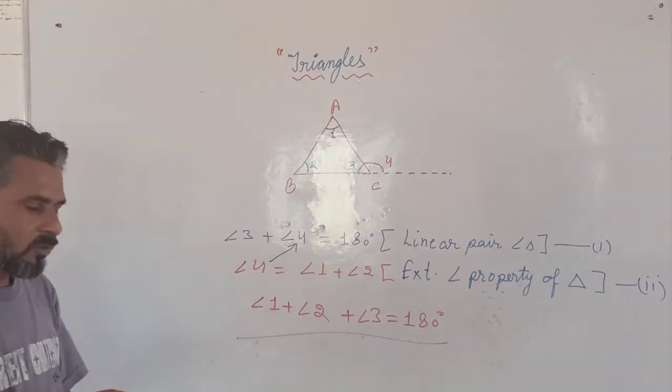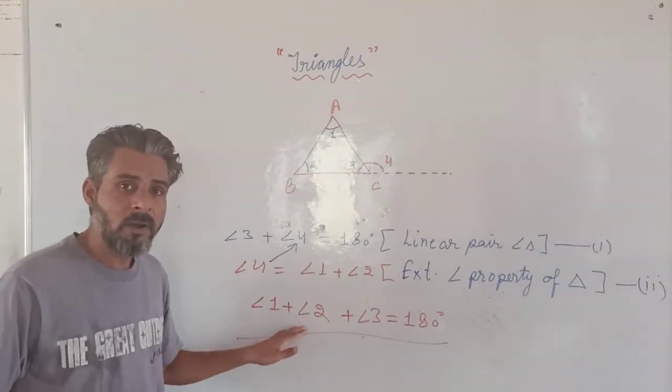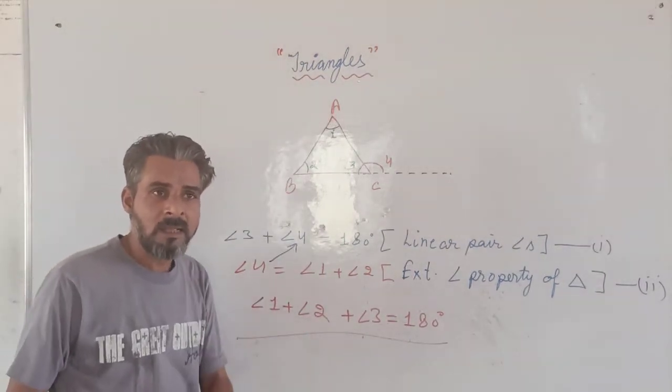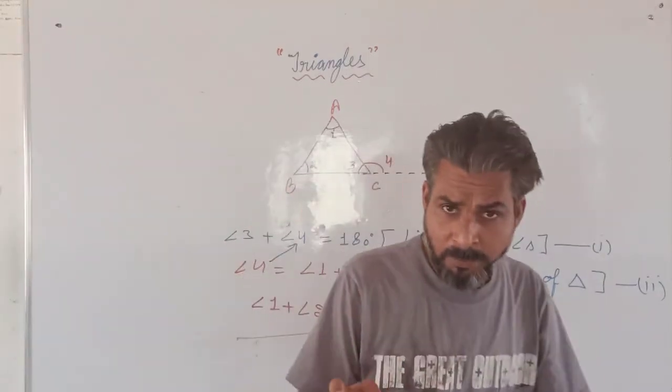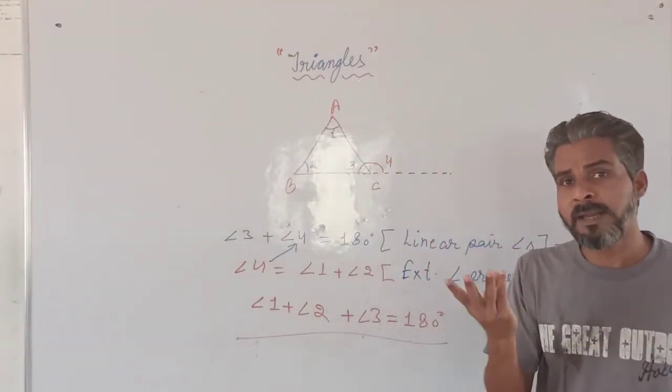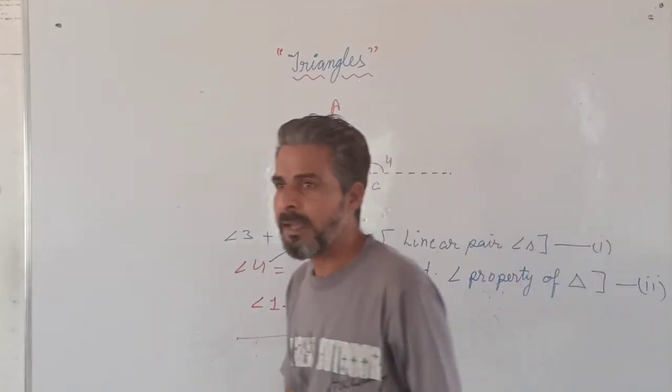So this is known as the angle sum property of a triangle, meaning the sum of the angles of the triangle. A triangle has 3 angles; if we sum all three, it comes to 180 degrees. So this is the angle sum property of the triangle.